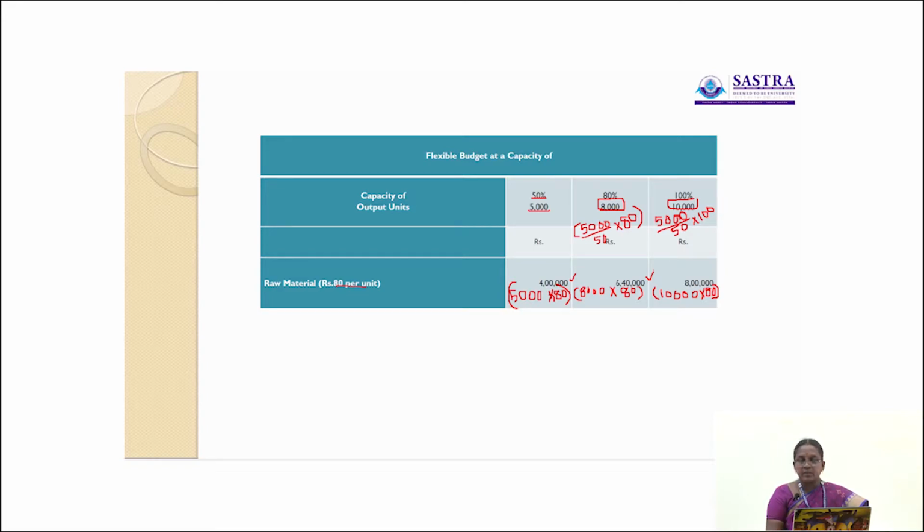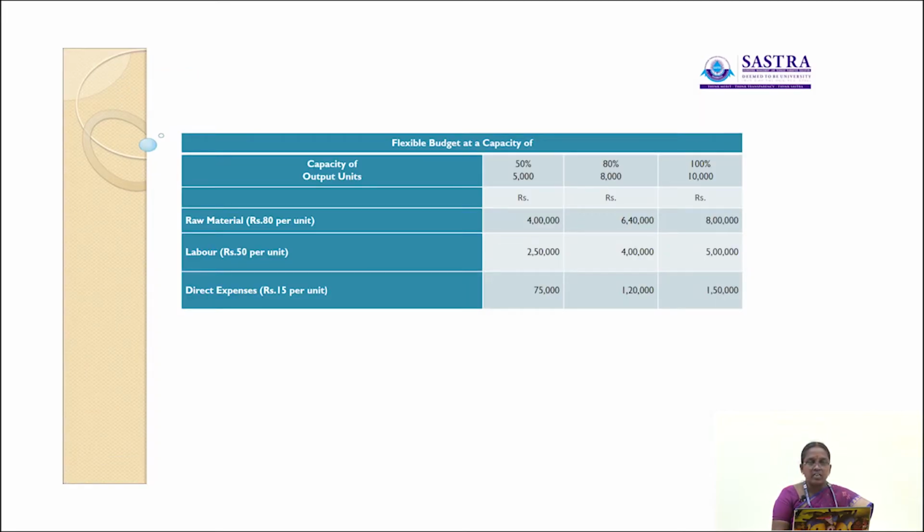Then at 100% capacity level, the total units produced here is 10,000 units. So, 10,000 into 80 rupees, 8 lakh. So, the total value of raw material at 50% capacity level is 4 lakh, at 80% capacity level 6 lakh 40,000, at 100% capacity level rupees 8 lakh. Then next we have to find out the labor cost.